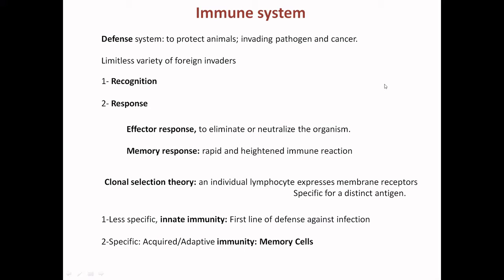So this immune system is of two types. The one is the less specific, the innate immunity, which is the first line of defense against infection. And the second one is specific. We acquire it through the course of time in our lifetime, so it is also called the acquired or adaptive immune system. The hallmark of the specific or adaptive immunity is that it has memory cells, so that subsequently it gives a rapid and heightened immune reaction against the microorganisms.